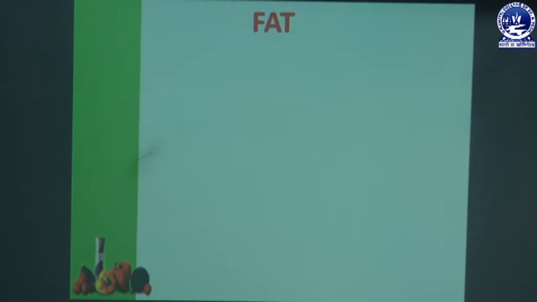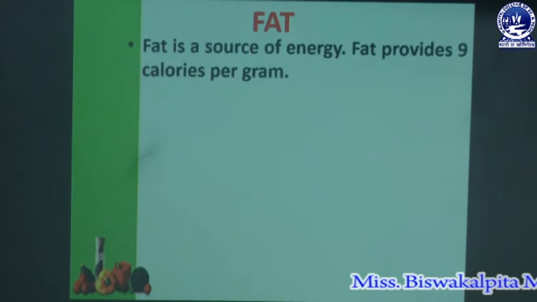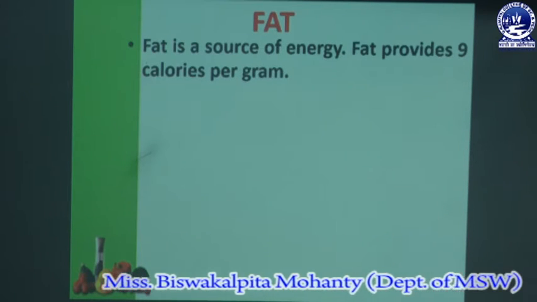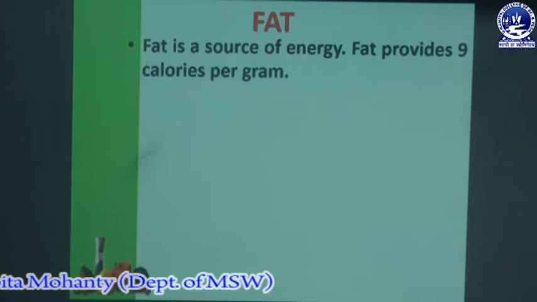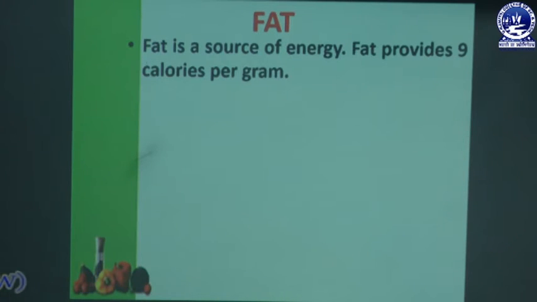Next we will discuss the macronutrient fat. Fat is a source of energy. Fat provides 9 calories per gram. Fat also provides energy to our body, and there is a need for fat in our body, but there are limitations. When we take more fat, we will suffer from different types of diseases. So we have to take proper fat and maintain limitations on fat.